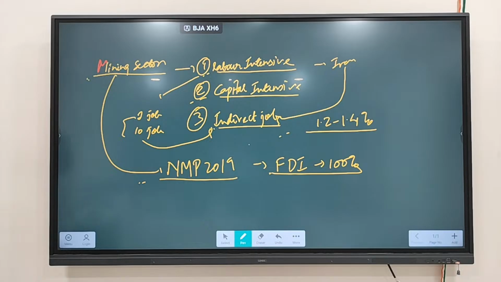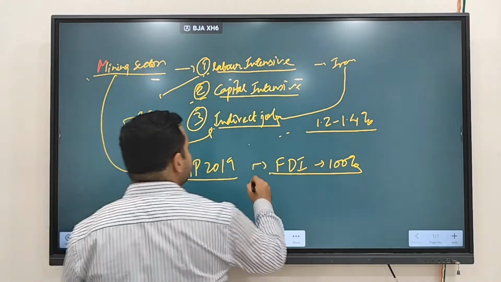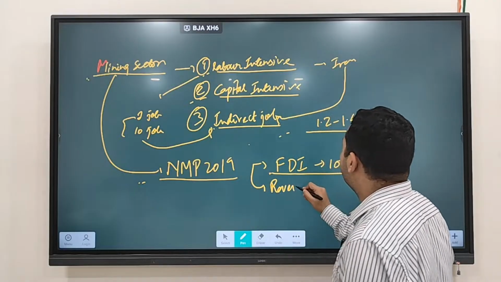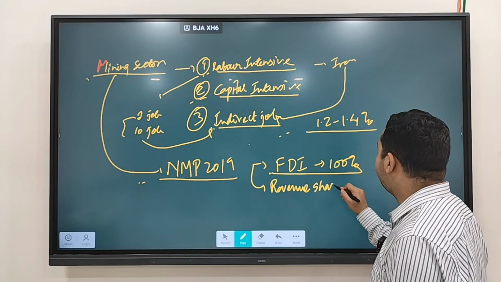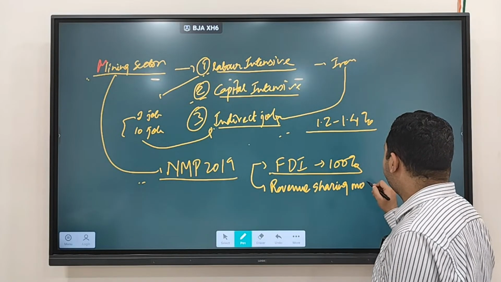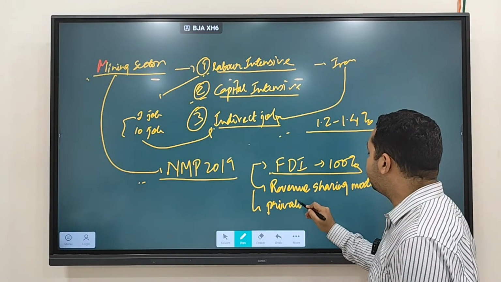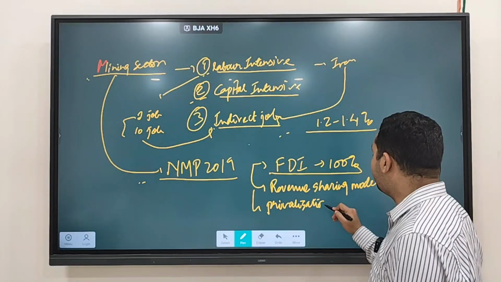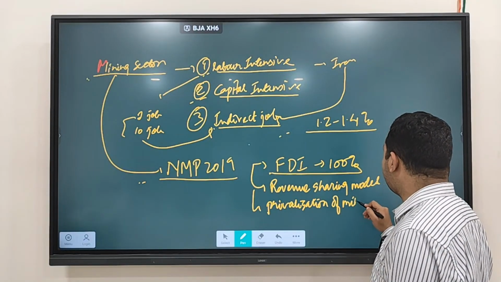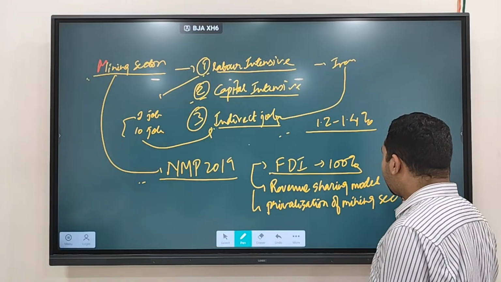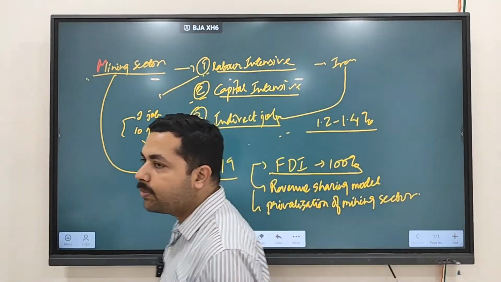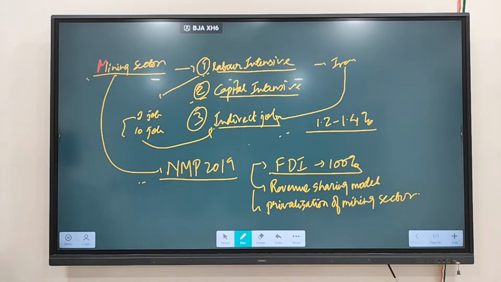The government has brought a revenue sharing model. They are going for privatization of the mining sector. More private players should be allowed in this sector. So they have brought the revenue sharing model, increasing private investment in the mining sector.